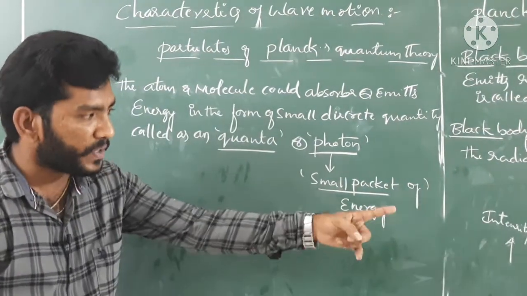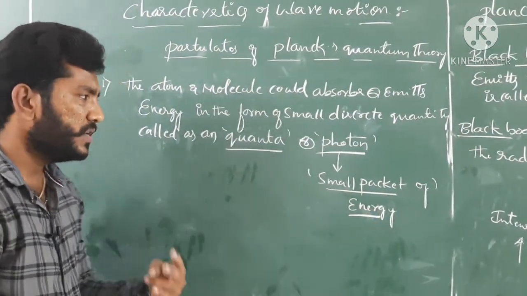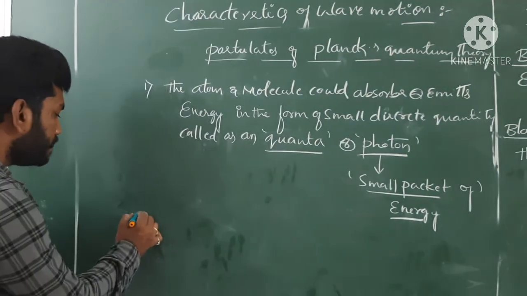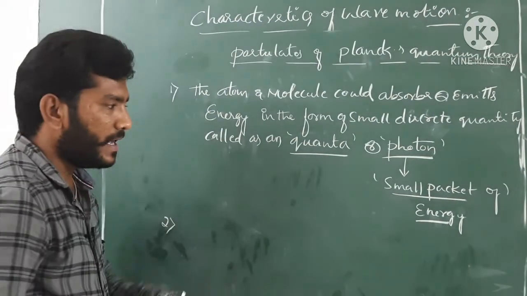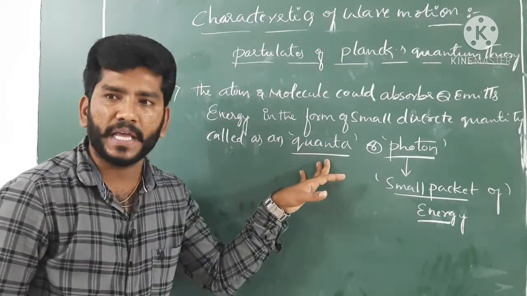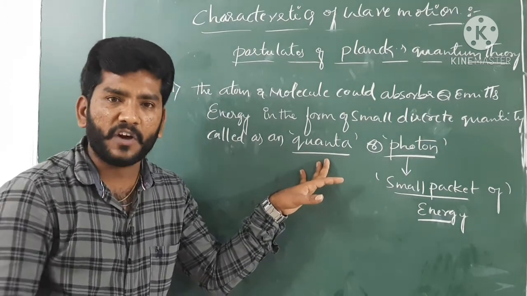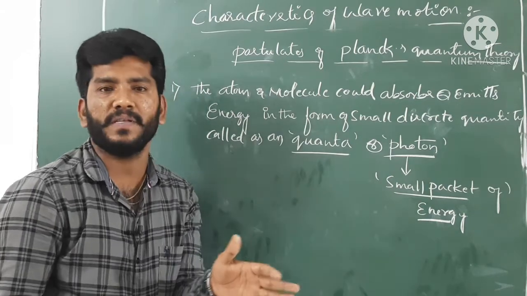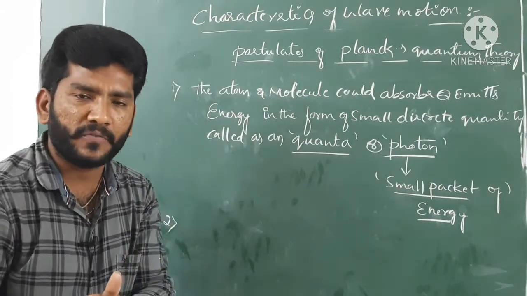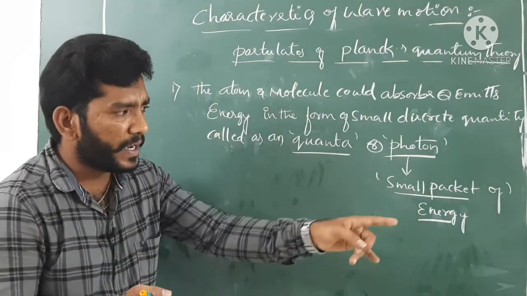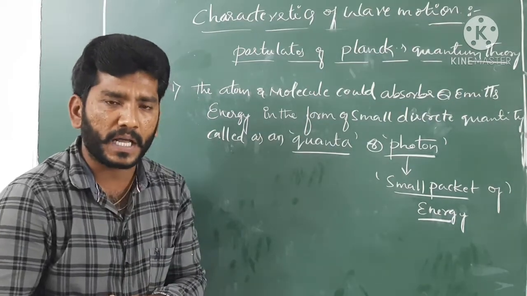Based on those practical observations, he made a second postulate. The energy emitted from this quanta of radiation is equal to its frequency, guys. This is the postulate made from that experimental observation.